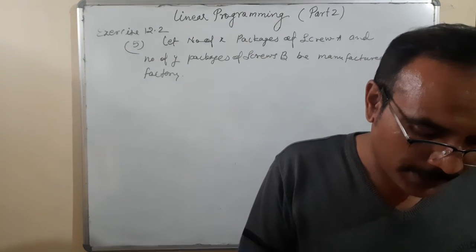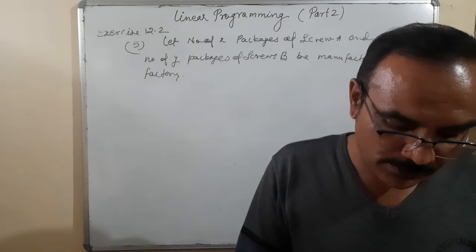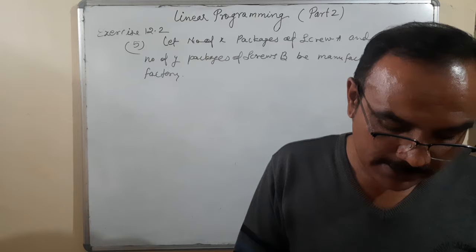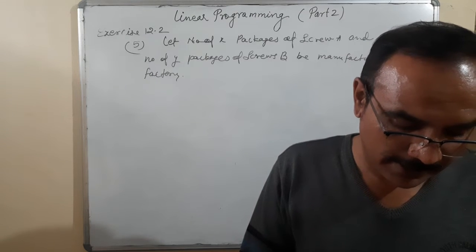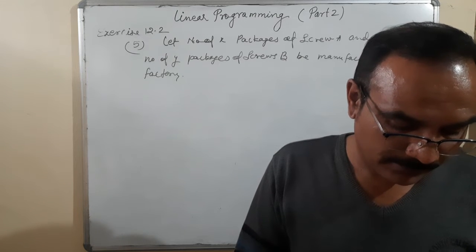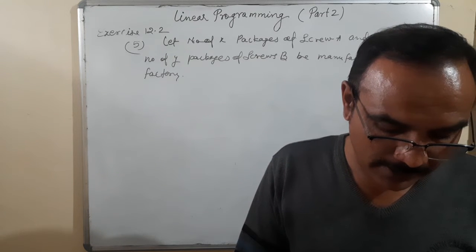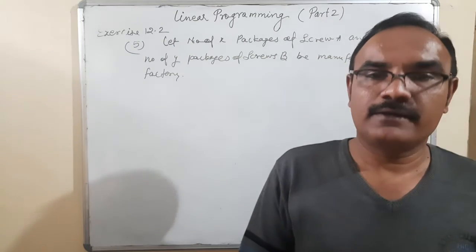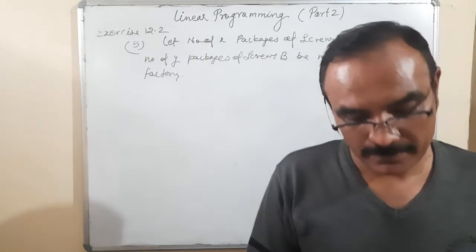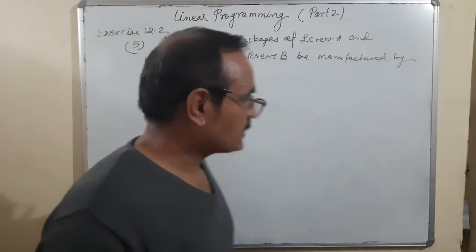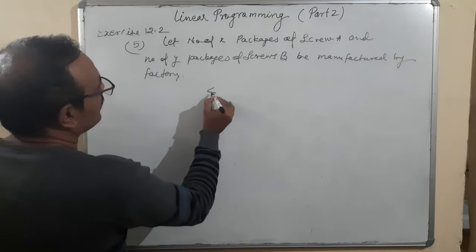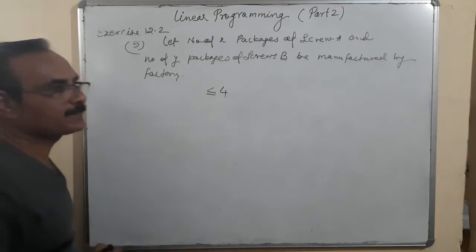It takes 4 minutes on automatic and 6 minutes on hand operated machine for packaging A, while it takes 6 minutes on automatic and 3 minutes on hand operated machine to manufacture the package of screws B. Each machine is available for at most 4 hours on a day. It's okay. So this is the constraint: at most 4 hours on a day. Okay.